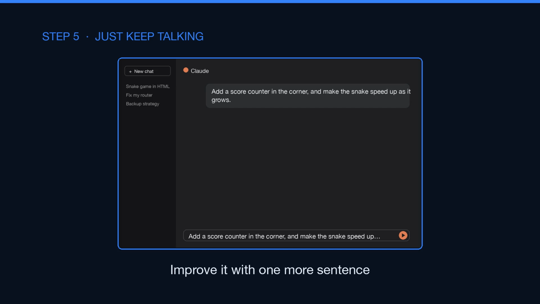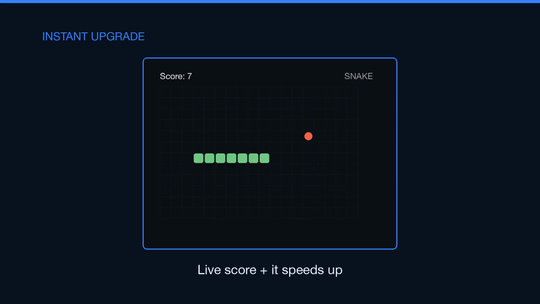Here's the best part of vibe coding. You just keep talking. I ask, add a score in the corner, and make the snake speed up as it grows. Claude edits the code it already wrote, no starting over. Now there's a live score, and it gets faster the better you do.